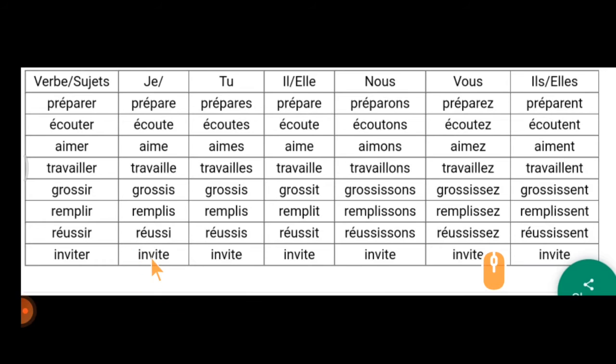J'invite, tu invites with S, il invite, nous invitons, vous invitez, ils, elles invitent. So this verb you take as a homework, invité verb, because this one is wrong. You take that as a homework. Other things, now you can pause the video and you can copy it.